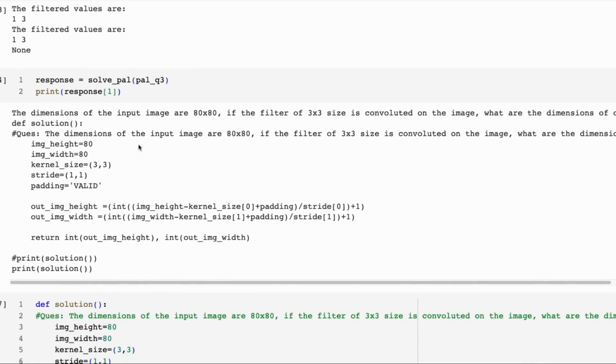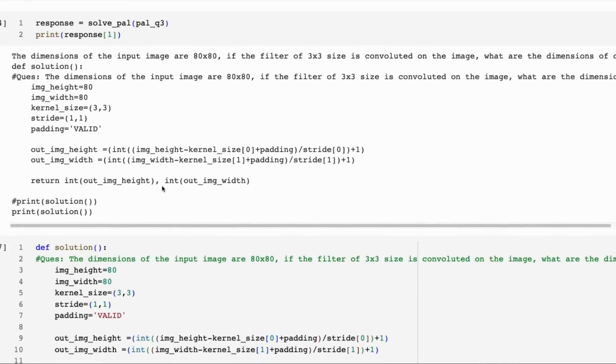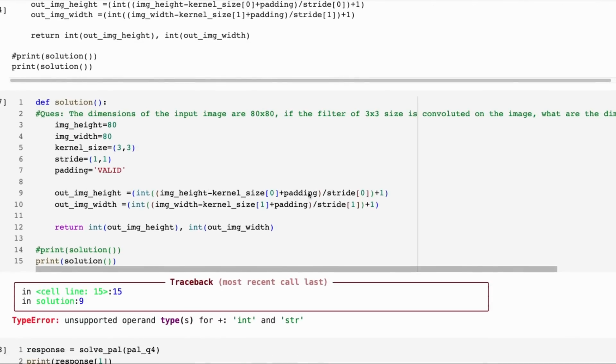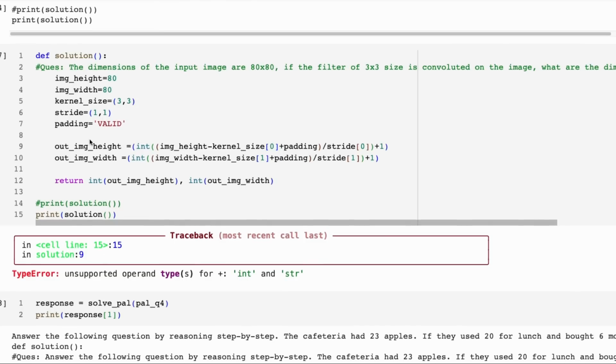The next one, unfortunately, still not correct, although the answer seems to be more interesting now, in that now it seems to have really understood that, okay, it needs to have a stride variable in there, but it adds in this padding equals valid, which is the kind of thing you would add to a Keras convolution layer, or even a PyTorch layer. And you can see that because that's a string, that causes us to have this error here. The rest of it, it's pretty interesting, how it's done it.